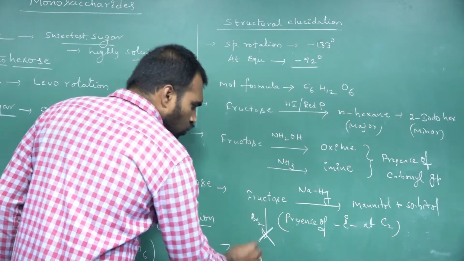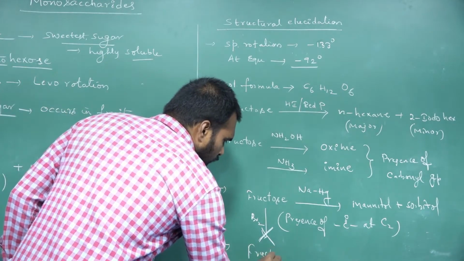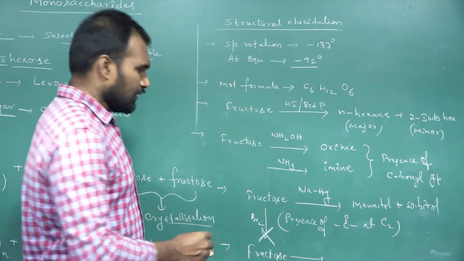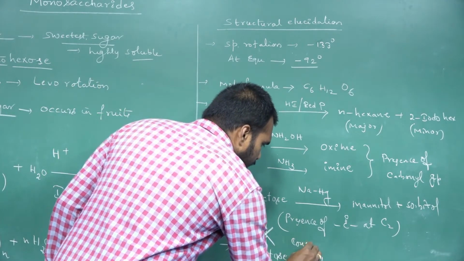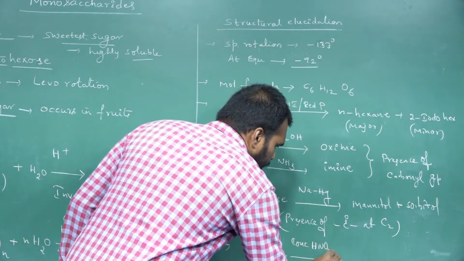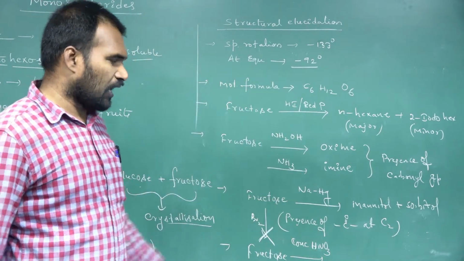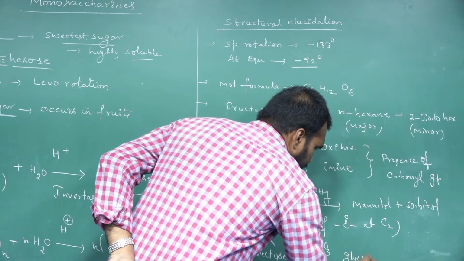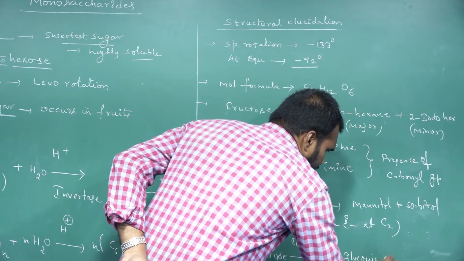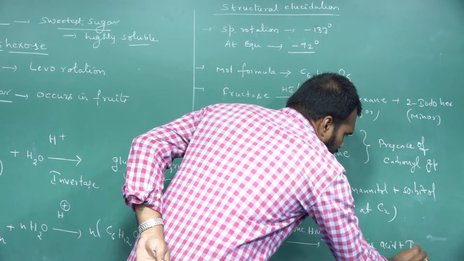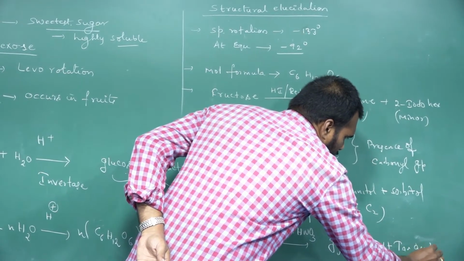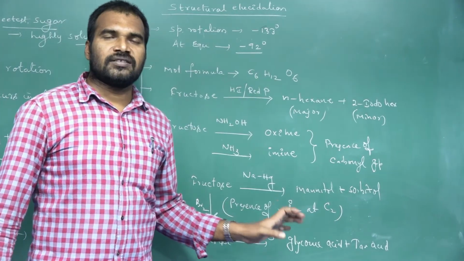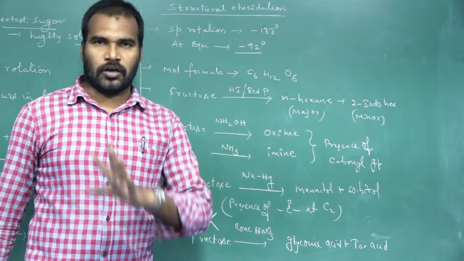Similarly, when fructose is treated with a strong oxidizing agent like concentrated HNO3, we got glycolic acid and tartaric acid. They both confirm the presence of a ketonic group at the C2 carbon.